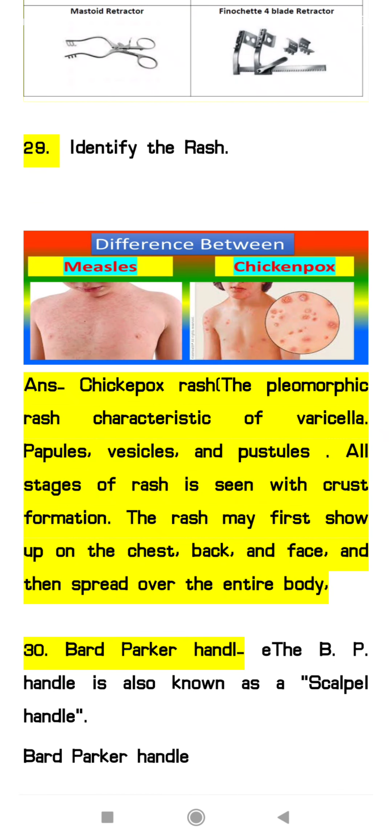Next, identify the rash. So the given rash is for chickenpox, because the chickenpox rash is a pleomorphic rash. So it includes all the stages of the rash at the same time. It is characterized by varicella, papules, vesicles and pustules. So all stages of the rash are seen with crust formation. And in case of chickenpox, the rash starts all over the trunk area like chest, back and face, and then it will spread over the entire body.